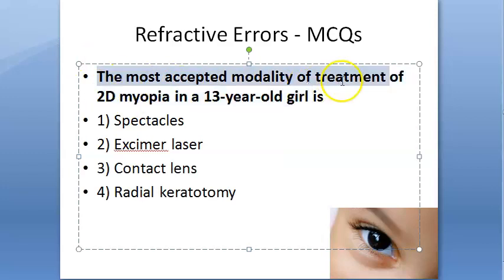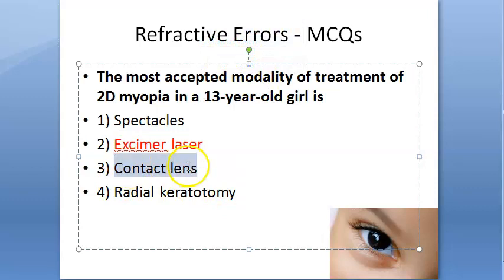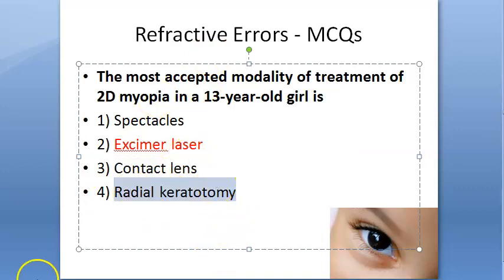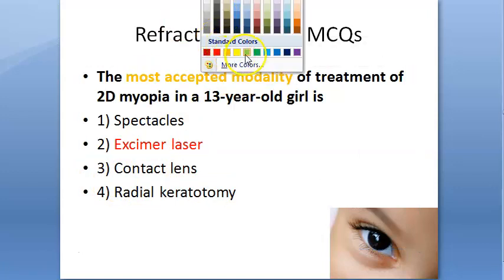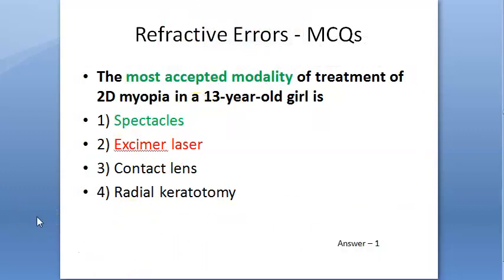The most accepted modality of treatment of 2 diopter myopia in a 13-year-old girl is. So basically, it's not a very high power. A 13-year-old girl, so we don't do laser. Below 20 years, this will be ruled out. Contact lens, radial keratotomy. Here they are saying most accepted, so we'll just go with spectacles. Okay. Answer is 1, spectacles.